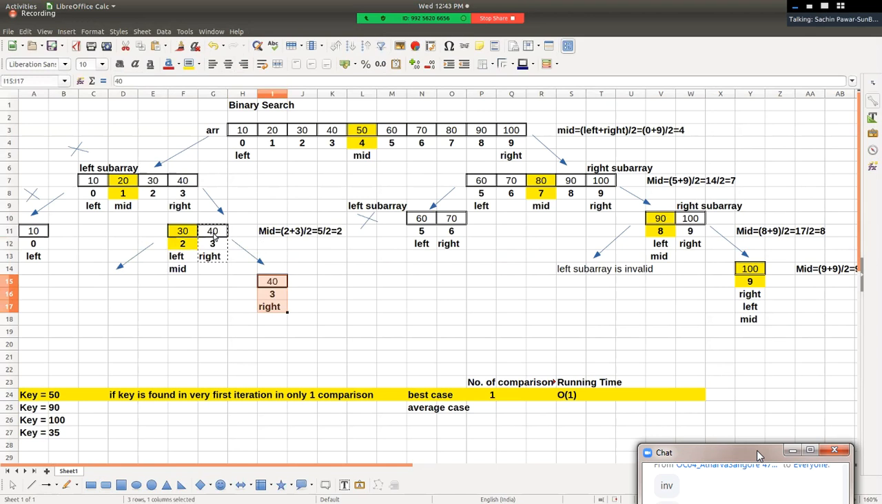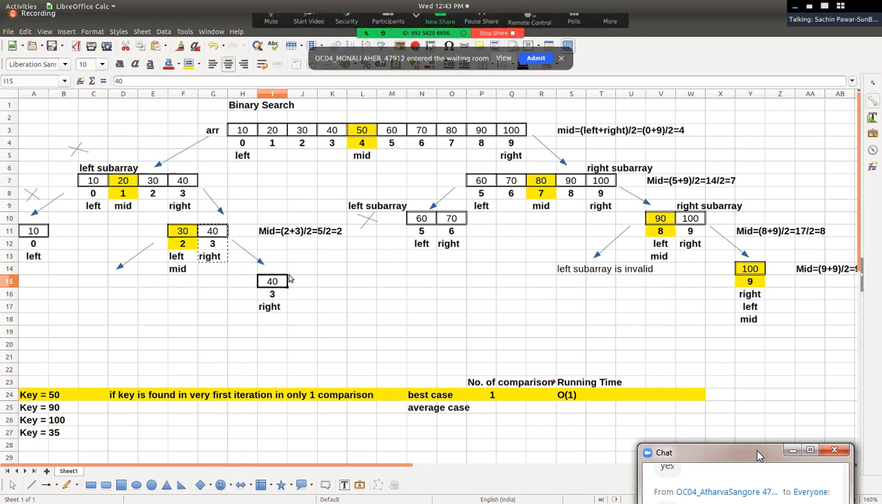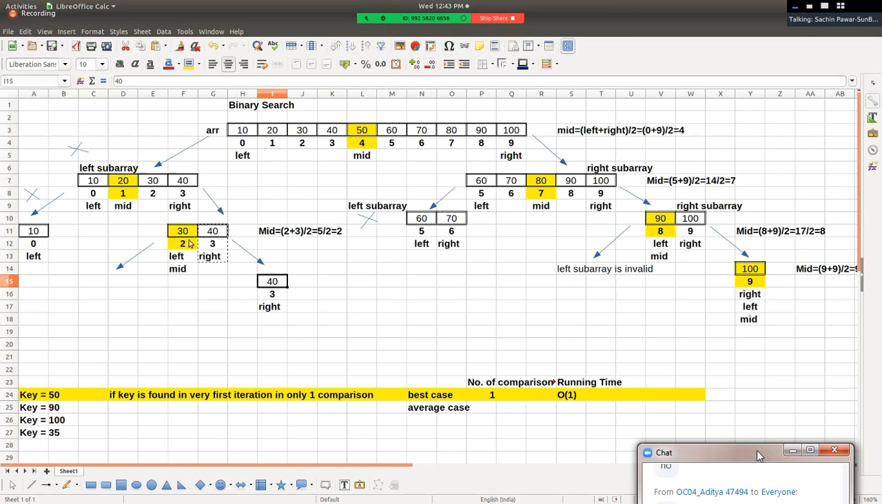Yes, it is valid, right? And then we compare the value of 35 key with 30. Is 35 equal to 30? No. Then is it less than 30, less than the mid position element? No. It means we are going to search the key in the right sub array. Where will we go? We will go into the right sub array. Are you with me guys, right? And hence we go into the right sub array.